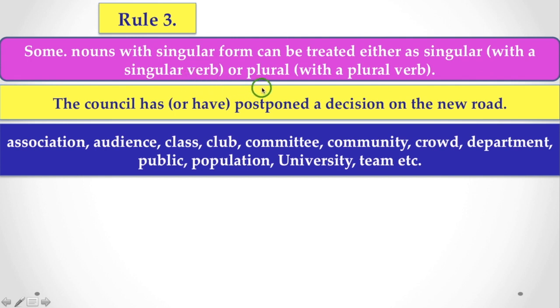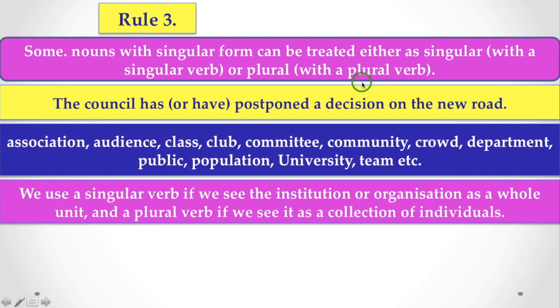But if they denote a plural idea or plural thought or plural thing, then you have to use a plural verb with it. We use a singular verb if we see the institution or organization as a whole unit, and the plural verb if we see it as a collection of individuals.